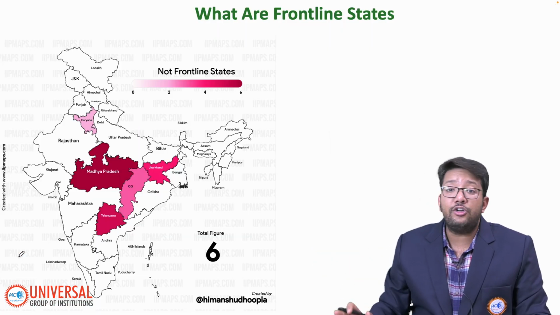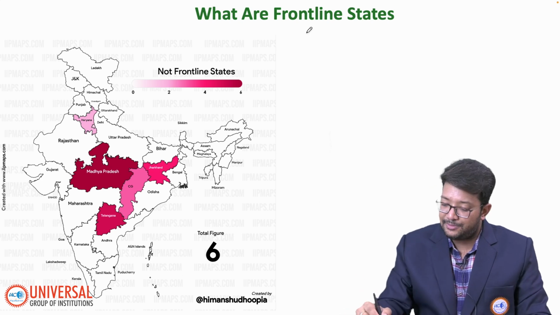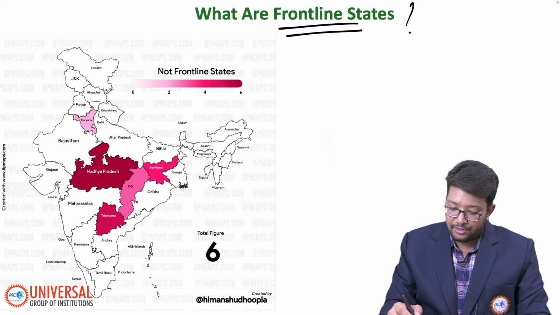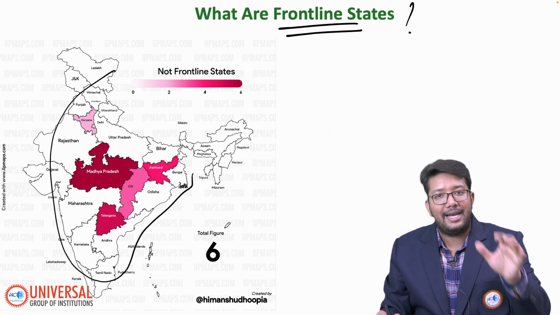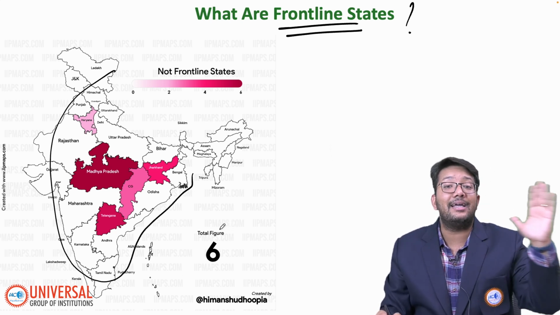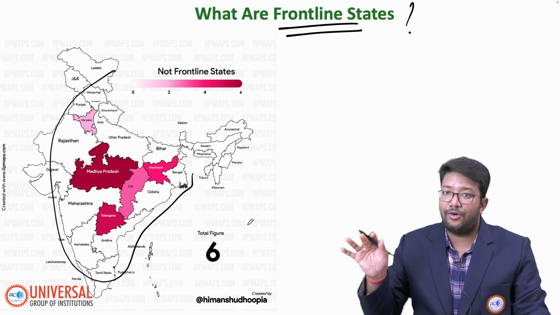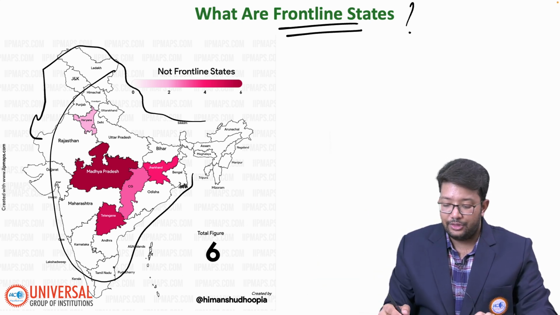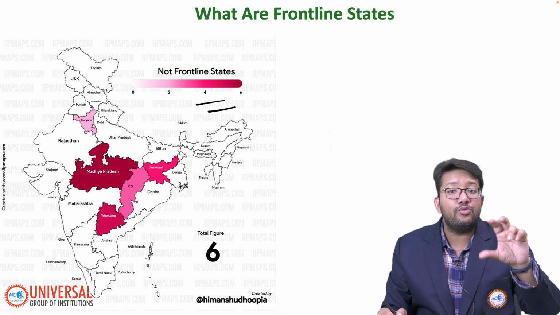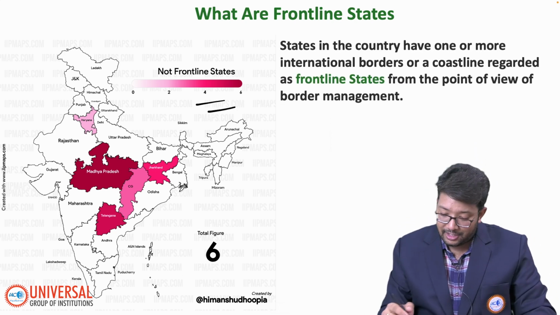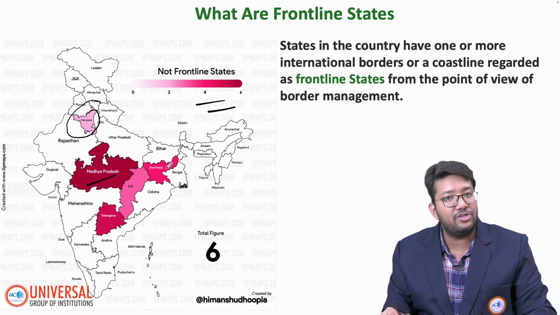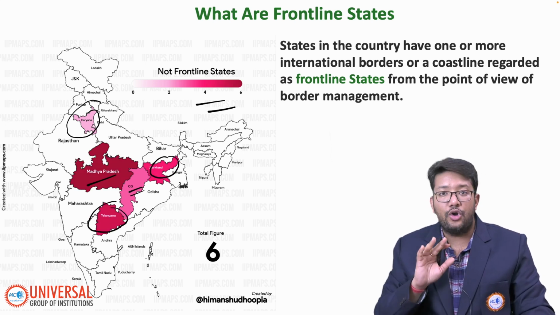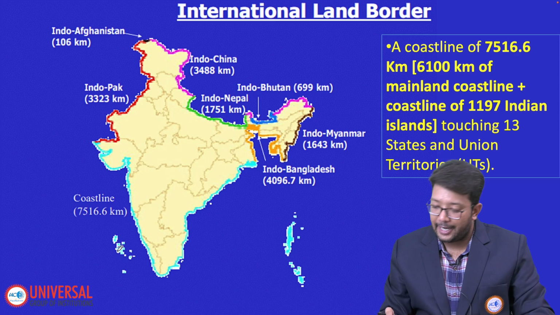Now, about frontline states, because this question has been asked in examinations: what are frontline states? To remember, the states which have a land or sea boundary with any other country, and so have access to the sea as well as an international boundary, are called frontline states. So which ones are not frontline states? The answer would be Haryana, Madhya Pradesh, Jharkhand, Chhattisgarh and Telangana. You have to remember that. These are not the frontline states of India.